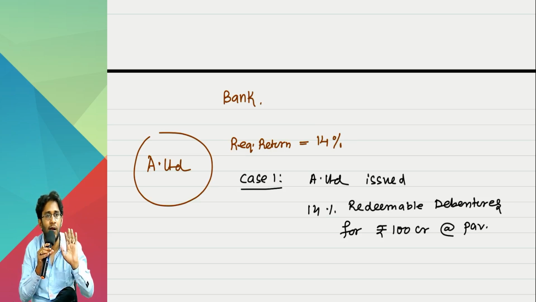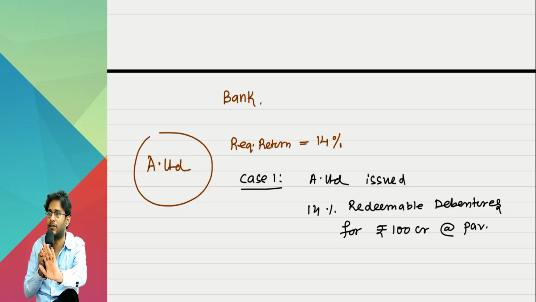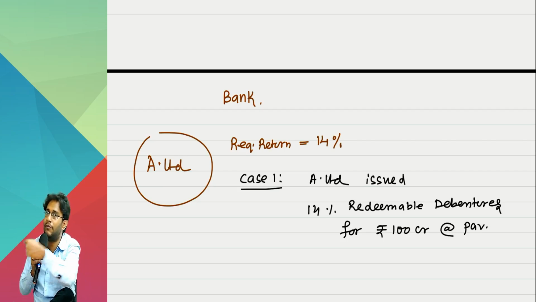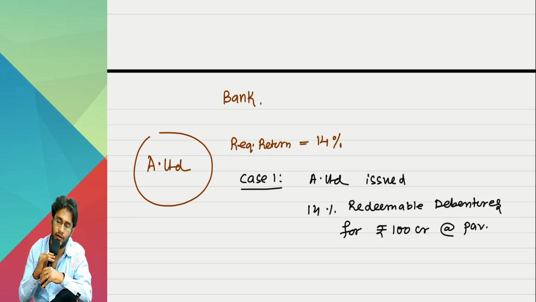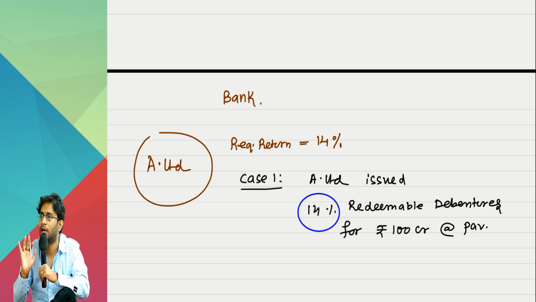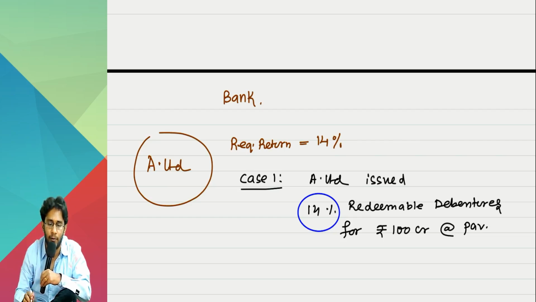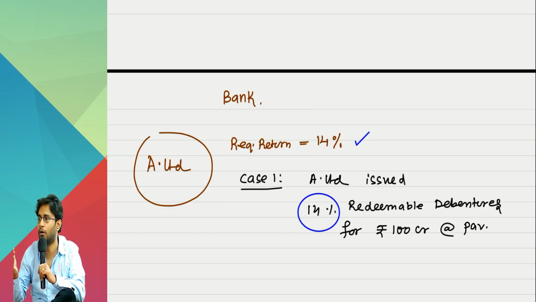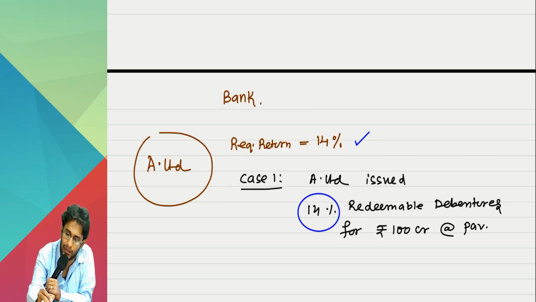One day I will pay 100 crores back. There is no conversion option and all. So that fellow who gave me this money, he will get how much return every year? He will get exactly 14%, nothing more, nothing less. And what is the required return from my company? That is also 14%. So the investor is exactly getting what he is supposed to get, nothing more, nothing less. This is a plain vanilla case. In this, doubt will not come. In Case 2, doubt and clarity both will come.